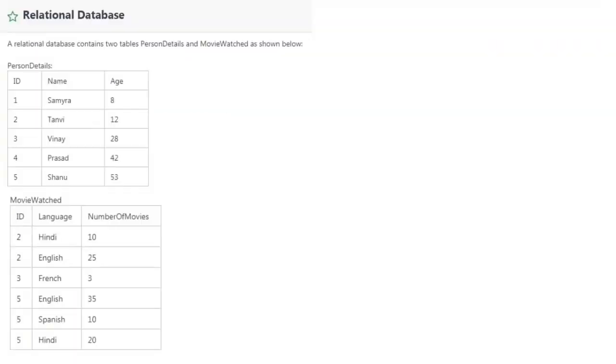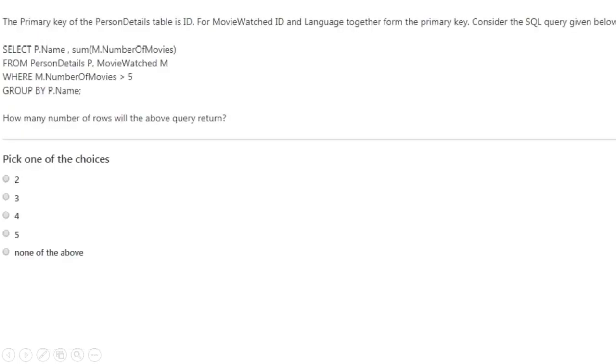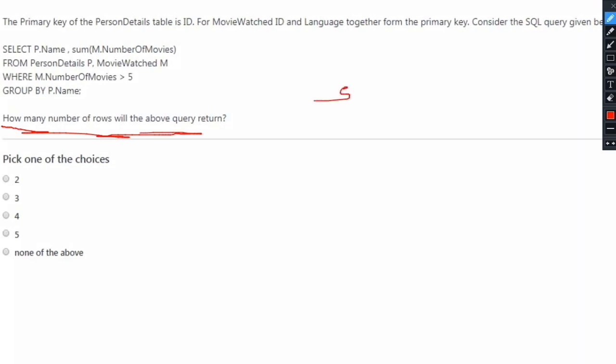As there are 5 names in our person details table, the final Cartesian product output will also be divided into 5 groups, and that is why our final output will have 5 rows. So 5 will be the right answer in this particular case.